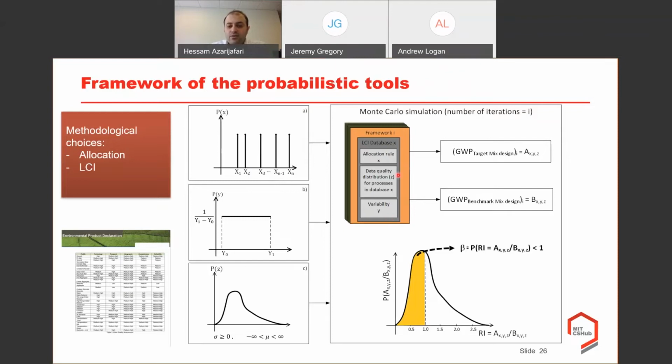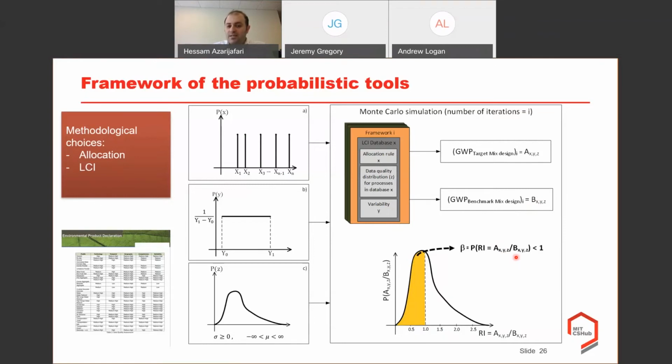all these sources consistently when we are comparing mixed design A, say our target mixed design, versus the benchmark mixed design B here. And then we calculate the relative impacts of A divided by B. Obviously, if A divided by B is less than 1, it means that our target mixed design has lower environmental impacts than benchmark.